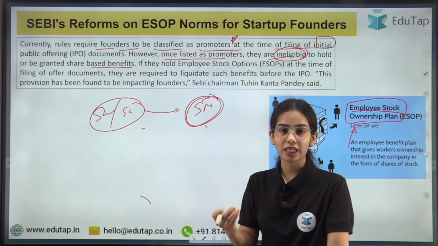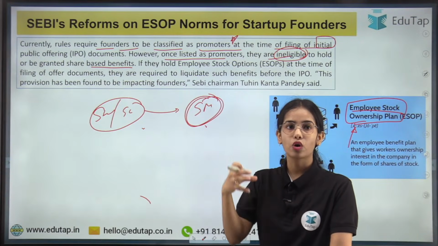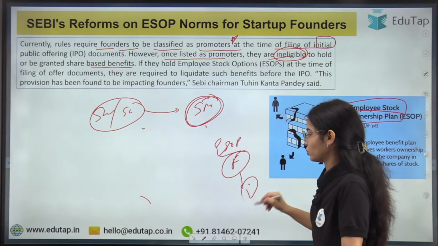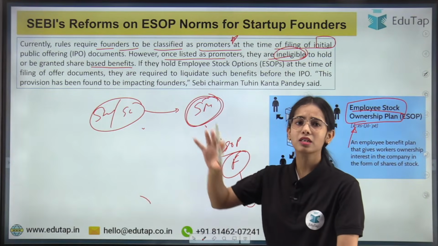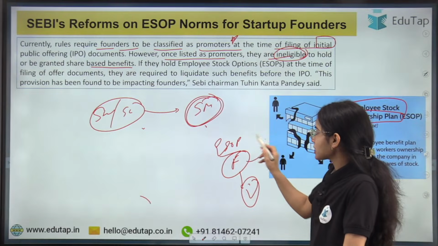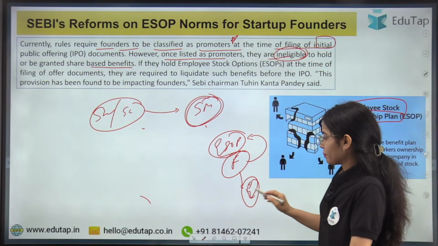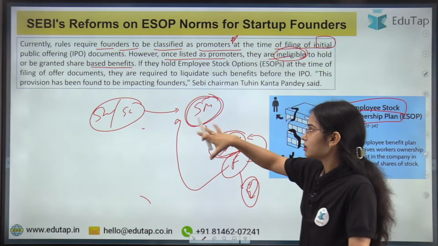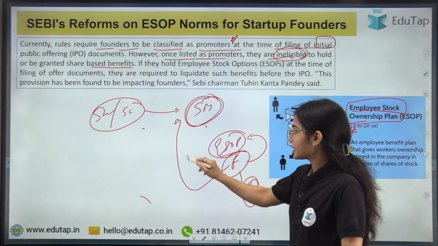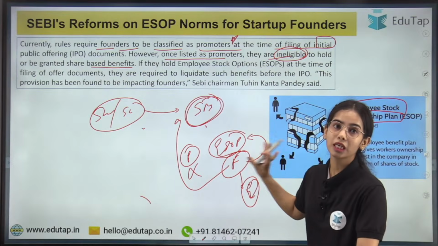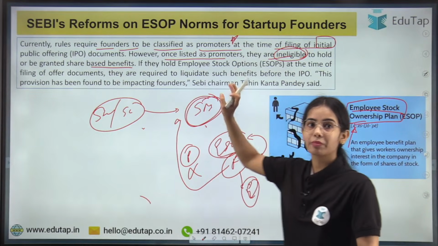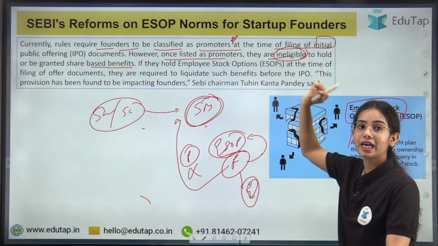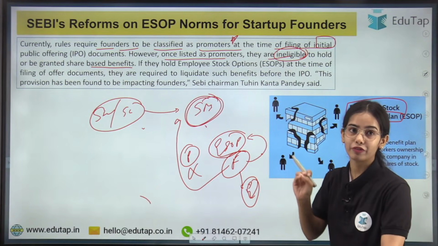So usually in startups, the owners or the founders also get the ESOP benefit, because the founders consider themselves as employees only, because they also work as the managers, or as the handlers of the company. So the founders also get the ESOP benefit in the company, because they consider themselves employees. But once the founders list their company in the share market, they will be considered promoters, and the promoters cannot have the ESOP benefit as per the SEBI regulations. That means once the founder is classified as a promoter, they are ineligible to hold or to be granted share based benefit.